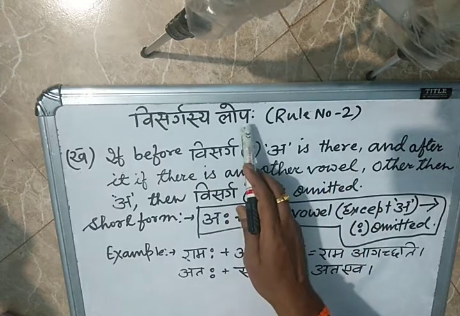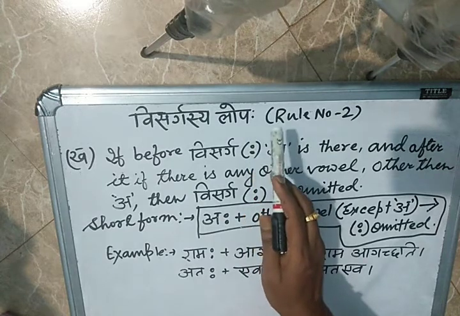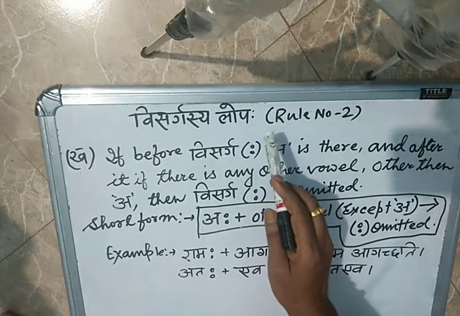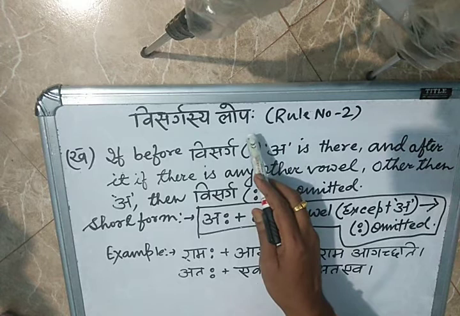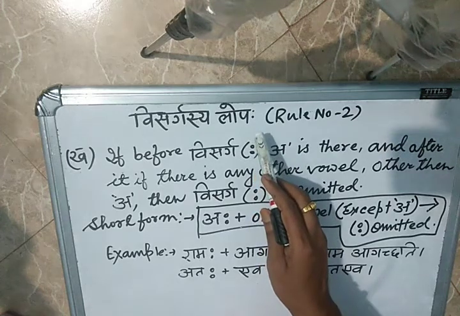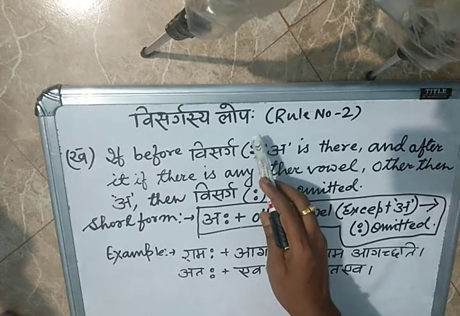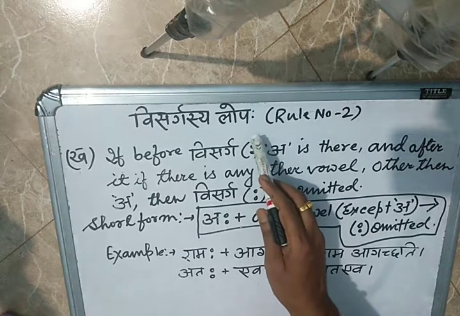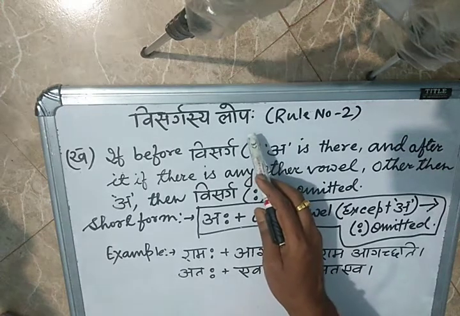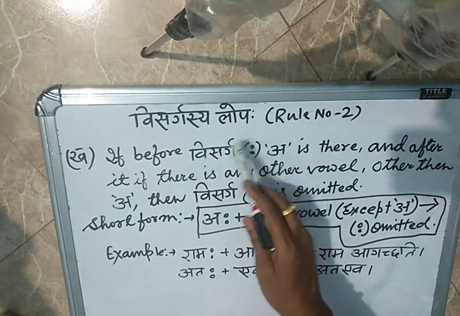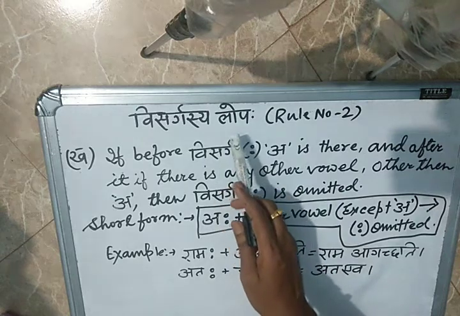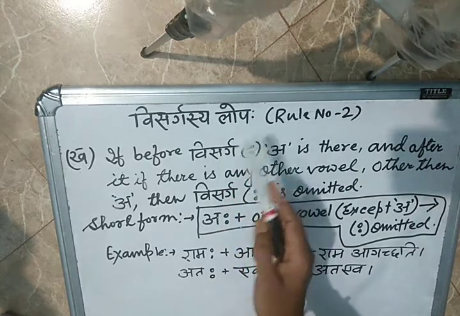So Visargasya Lopa is part of the NCERT class 10 grammar portion, where Sandhi Viched carries 4 marks and there won't be any options. So you have to prepare yourself. Now I will not delay, just listen.